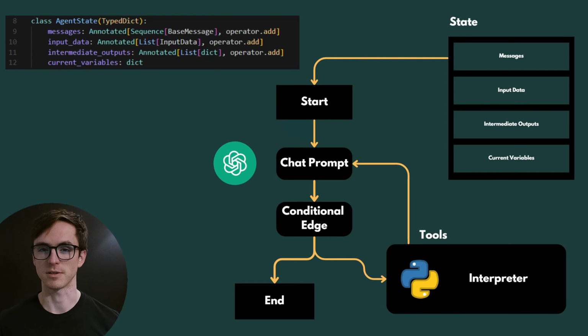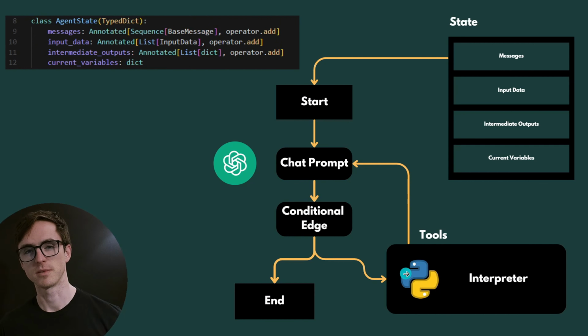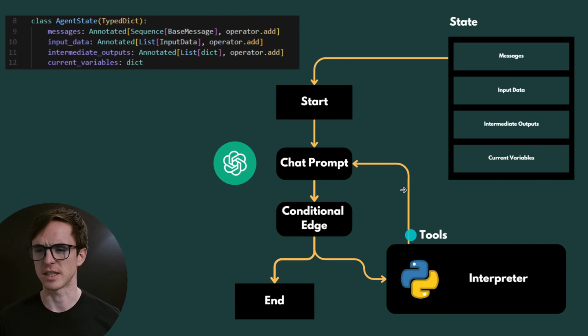about how I'm refactoring. So what I'm going to change is add an extra field to the graph state, and that's this current variables dictionary, which means that as it's going around the loop, every single loop, those variables get injected back into our Python interpreter so they can be reused. I think this is really the secret sauce about why Jupyter notebooks are so useful and why this process works really well. So let's see how we've done it.